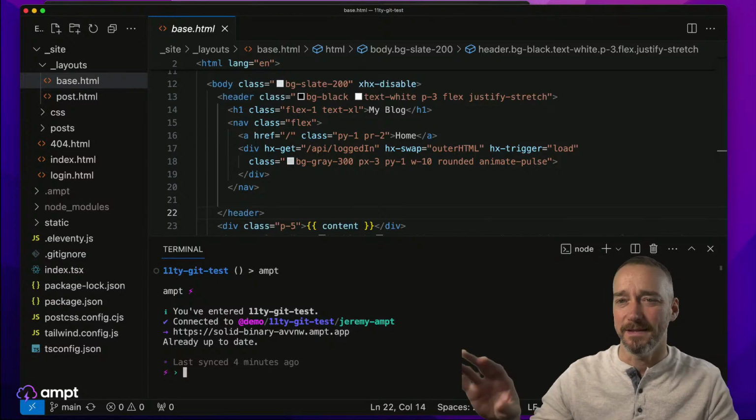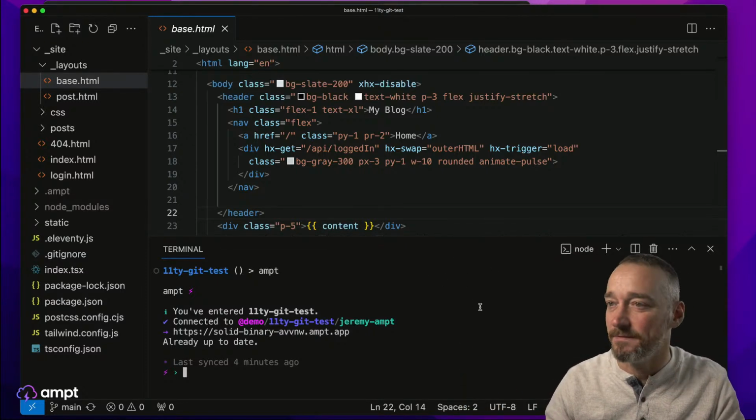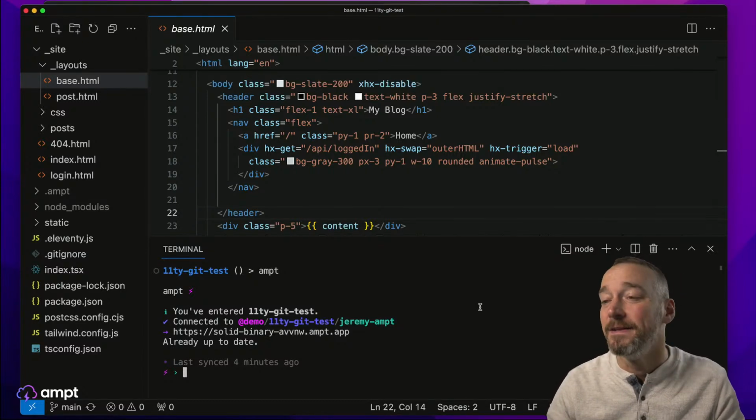For checking in some code and things like that, it's better to use just the standard terminal. But we tried to make some of this stuff a little bit easier for you. We're working on making it even easier, and we would love your feedback on that. Okay, so we've done that.